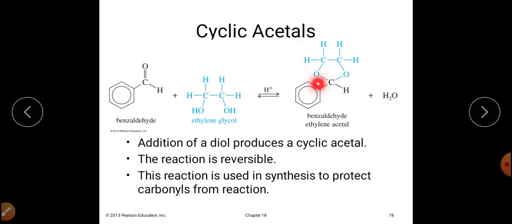So this is a cyclic acetal that has been synthesized by using a kind of alcohol that contains two hydroxyl groups attached on adjacent positions. So here we are taking ethylene glycol as our alcohol, and this is our benzaldehyde. So this cyclic acetal will be synthesized in that case.